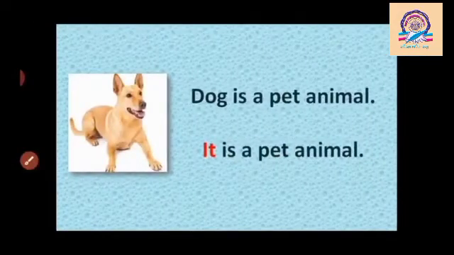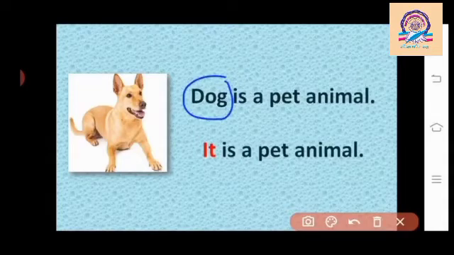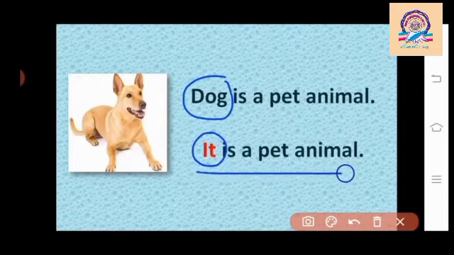Now next, dog is a pet animal. In this sentence, dog is a name of animal. So, we will use pronoun it in place of noun. Now it's called it is a pet animal. How to speak? It is a pet animal.